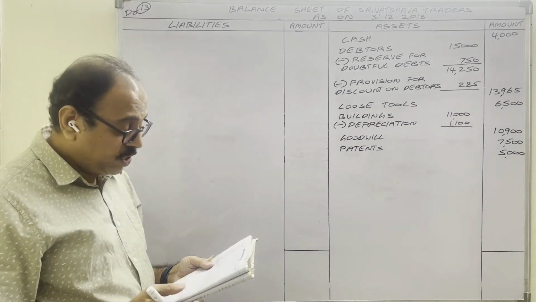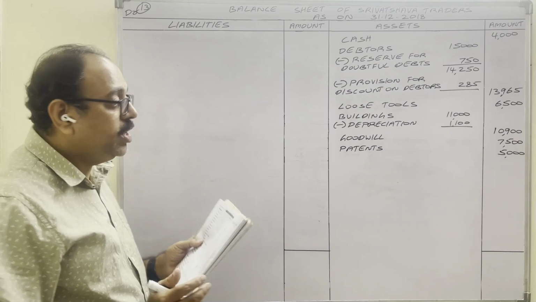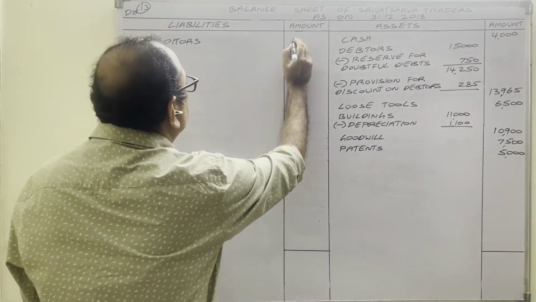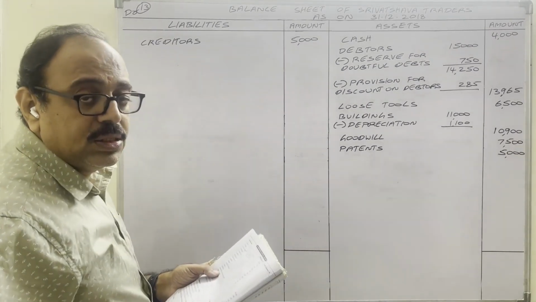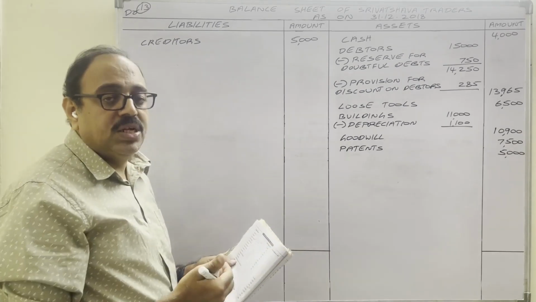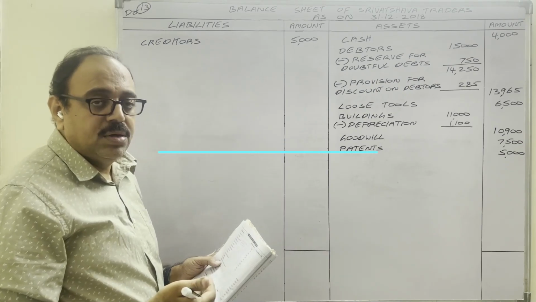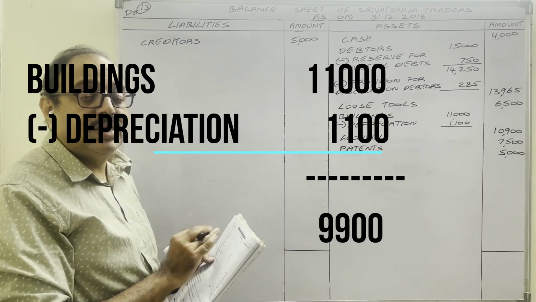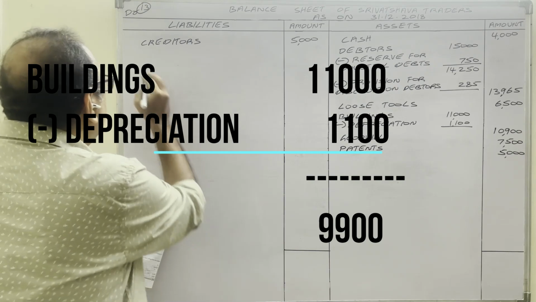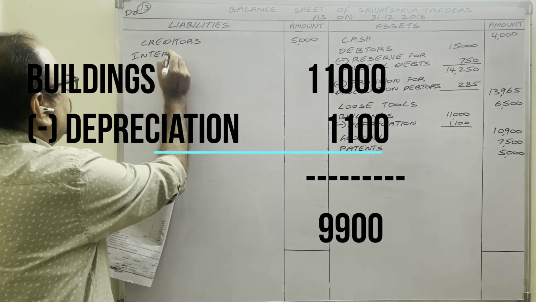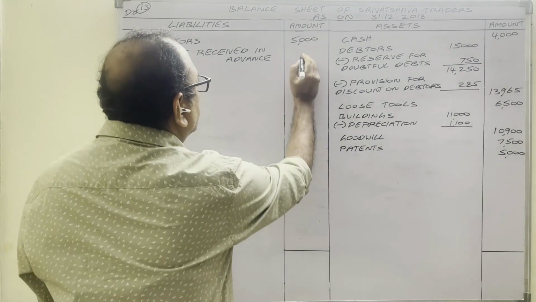Capital, at the end we will show that. Creditor, liability 5,000 rupees. Interest received in advance. Next year income now only we received. Without giving benefit to others, we received money. So we are liable to them. It is a liability. Liability side. Interest received in advance 250 rupees.